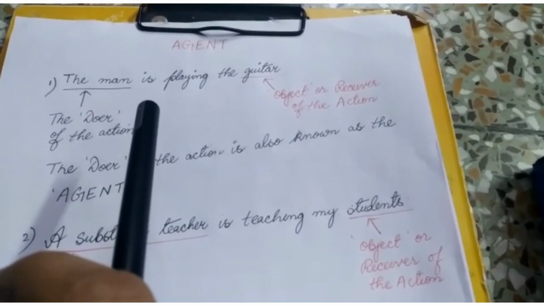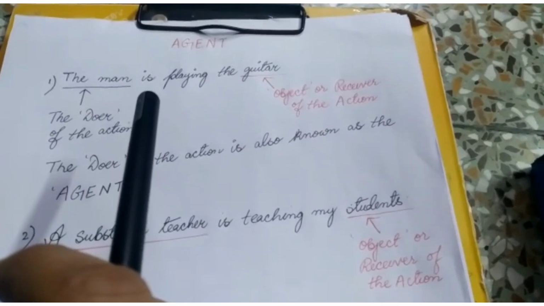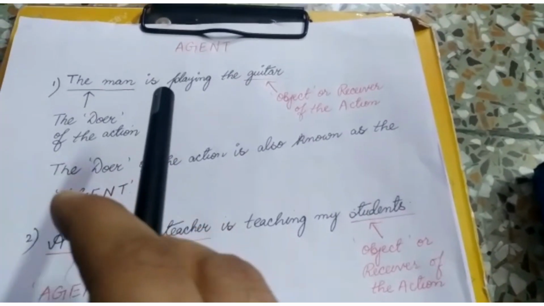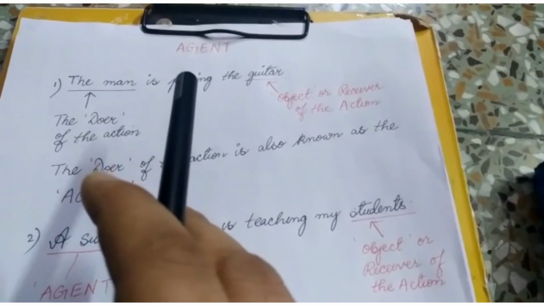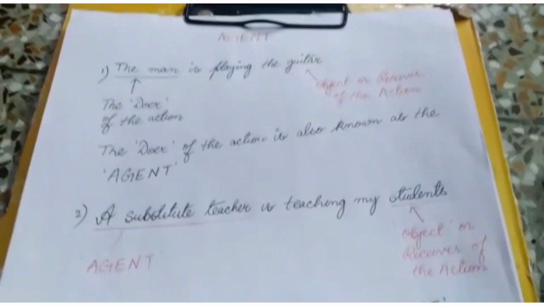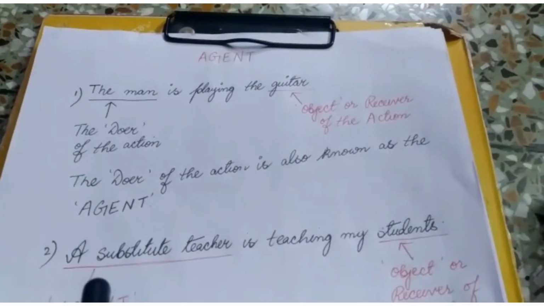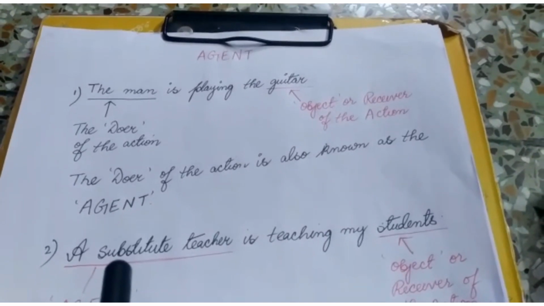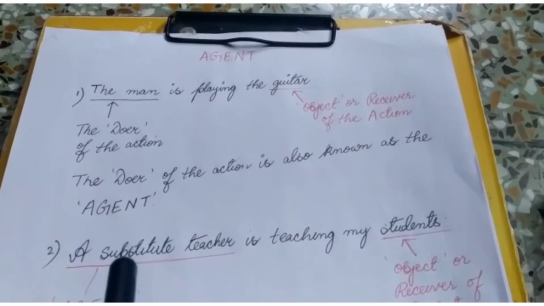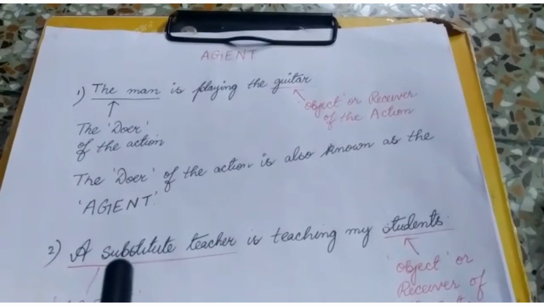So this was all about what is an agent in English grammar. I hope I have been able to explain this very basic concept in a nice manner, and I promise that I will be back with more such videos on English grammar.